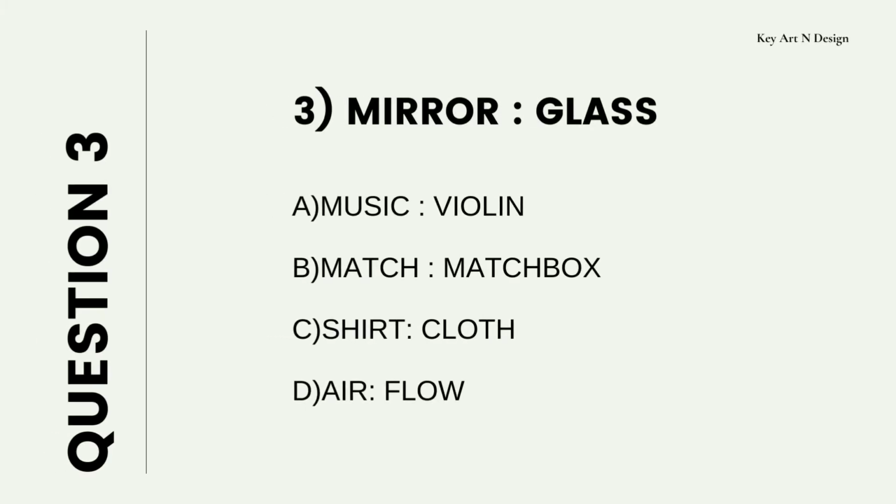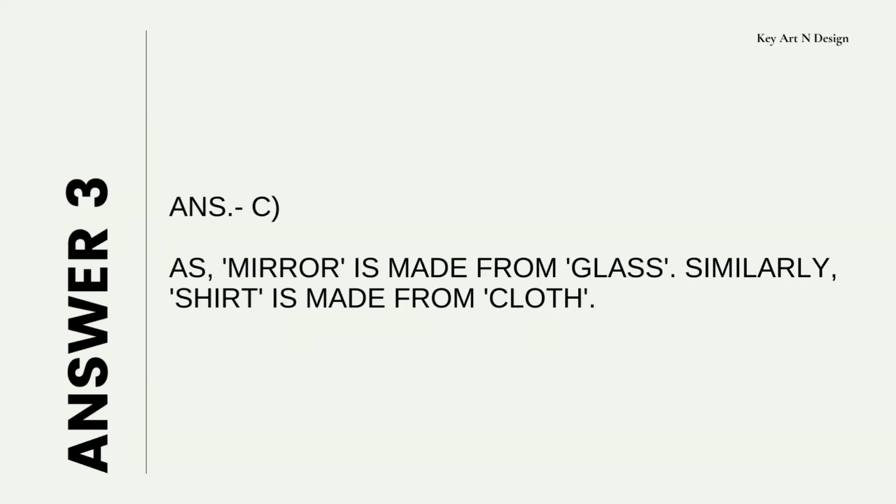Question 3. If mirror is to glass, then which is correct? A. Music is to violin. B. Match is to matchbox. C. Shirt is to cloth. D. Air is to flow. Answer is C, as a mirror is made from glass. Similarly, a shirt is made from cloth.